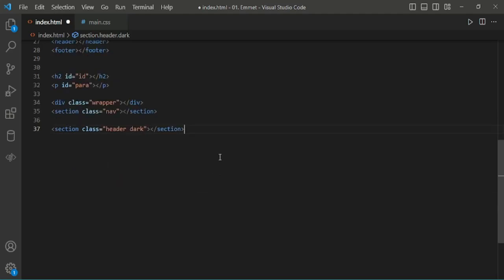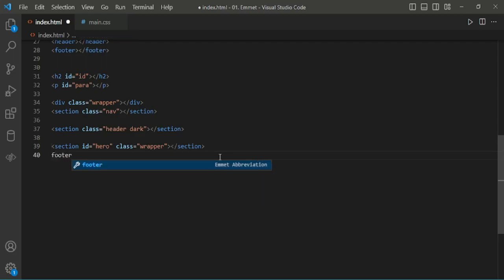Now we are combining ID and class. Section hash hero dot wrapper. Using this, we can create an ID and class. I'll give you another example. Footer hash footer dot copyright dot center. In this footer element, we are creating an ID and the classes copyright and center.